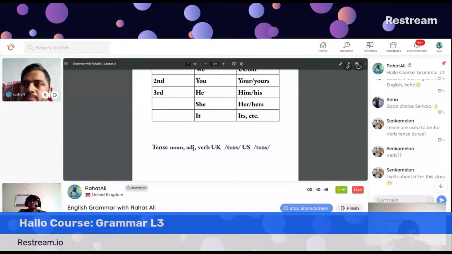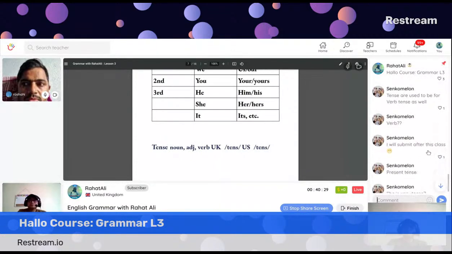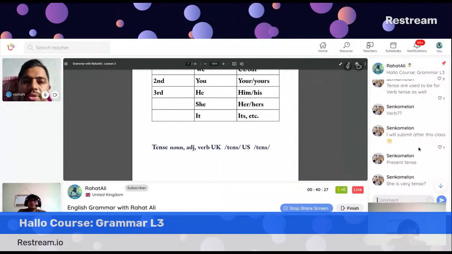And when you use it as a verb, we use the collocation tense up, like don't tense your shoulder. If you tense your shoulder, your muscles go up. Tense is a verb in this case. Don't tense your shoulder.